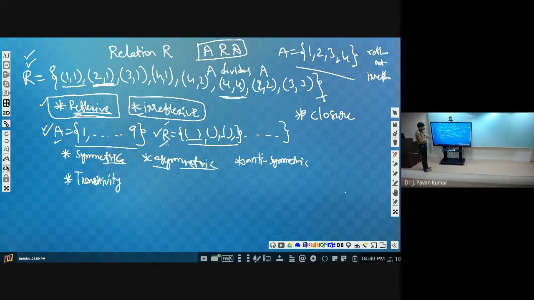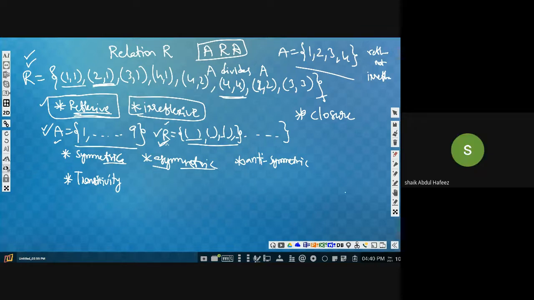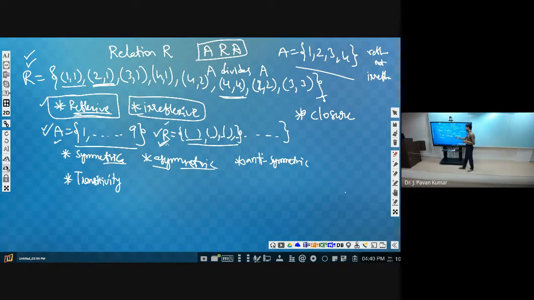Can we give the closure with respect to a symmetric relation? Suppose a relation is given to you, and some tuples are missing to claim this relation as symmetric. Can we give those tuples? What are the tuples which are missing, easily? Yes, sir. Yes, of course, similarly for asymmetric and antisymmetric as well.